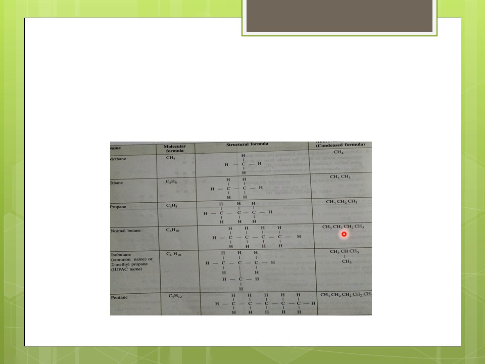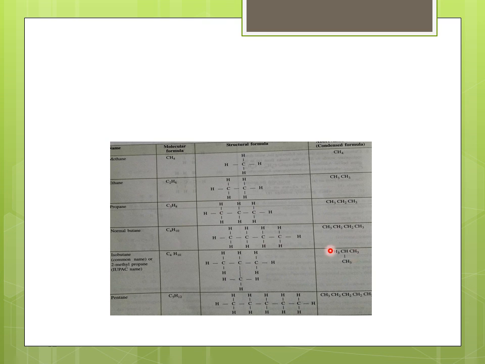A condensed structural formula is a formula in which the bond between carbon and carbon is shown, but carbon and hydrogen bonds are not shown. Here you can see the structural formula of isobutane, CH3, CH, CH3, CH3.